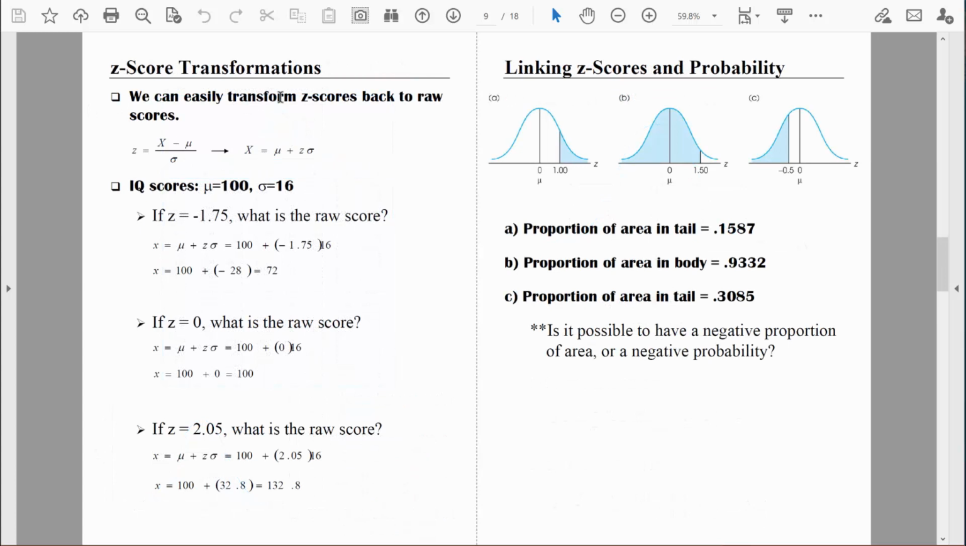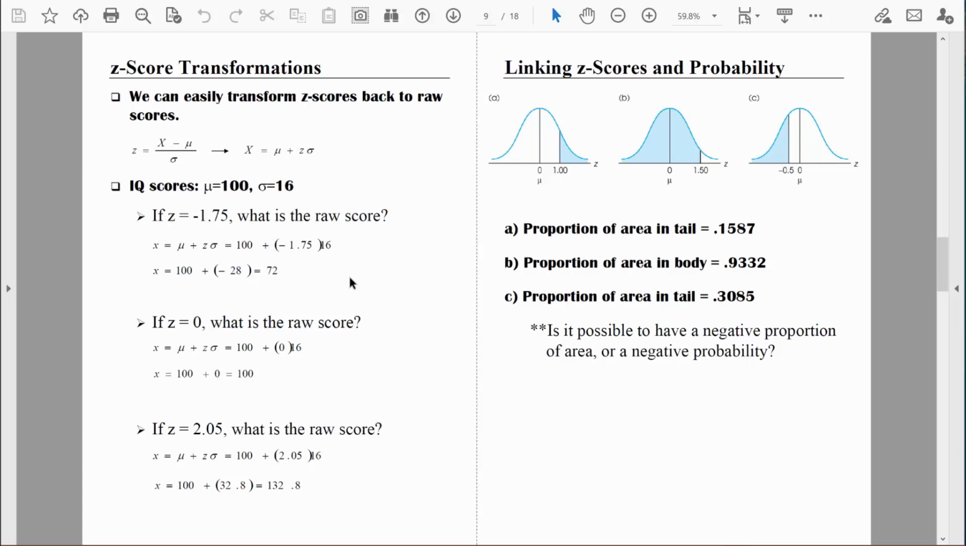The good news is that we can easily transform z-scores back to raw scores because we'll just use another simple formula. If I take that formula for z and rework it algebraically to solve for x, it'll look like this formula right here. So if I already know a z value, I can transform it into a raw score, an x value, as long as I know the mean and the standard deviation for that distribution. Of course, you'll see exactly what I mean in a minute.